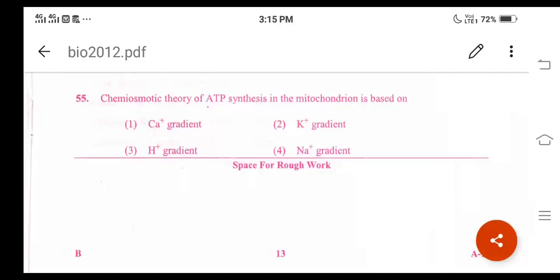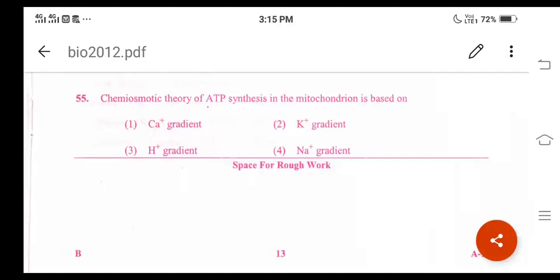Regarding chemiosmotic theory, we have studied it in both the chapters, photosynthesis in higher plants as well as respiration in plants, right? The chemiosmotic theory of ATP synthesis in mitochondria is based on the proton gradient only, in both photosynthesis as well as respiration. And here chemiosmosis means what? Chemiosmosis is the movement of ions across a semi-permeable membrane. This process involves the movement of ions down their electrochemical gradient. This process is used for the production of energy in the form of ATP in mitochondria, and this theory is known as chemiosmotic theory.